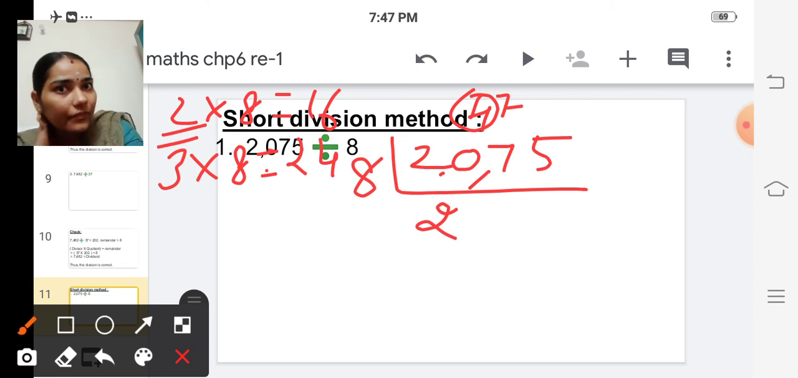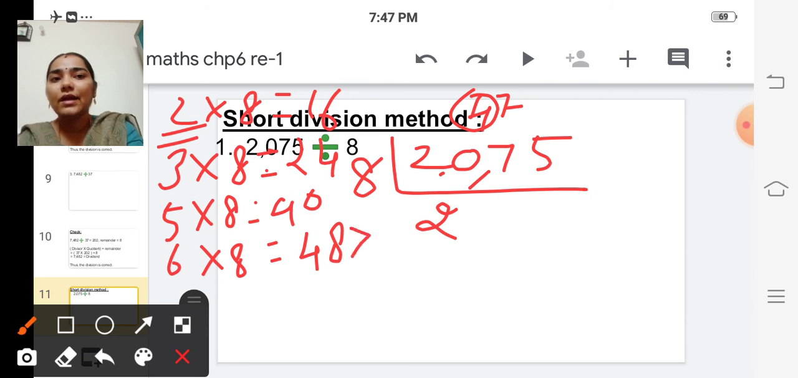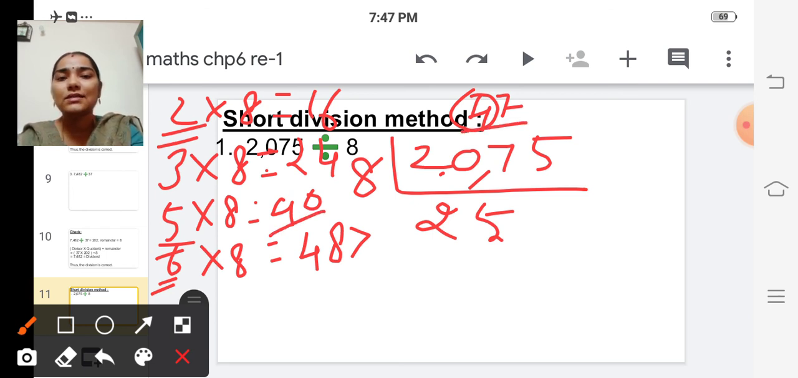Okay, 47. So how many times will it go? 5 8s are 40 and 6 8s are 48. It is greater than 47, isn't it? So we cannot take this 6 times. So we shall take 5 times. So write 5 here. And 47 minus 40 is 7. So carry over this. So this number becomes 75. So how many times will it go?